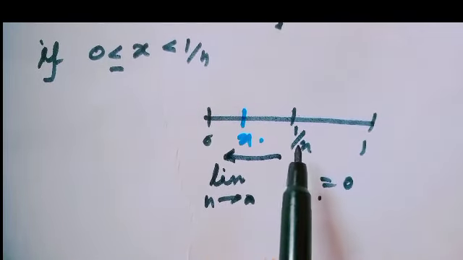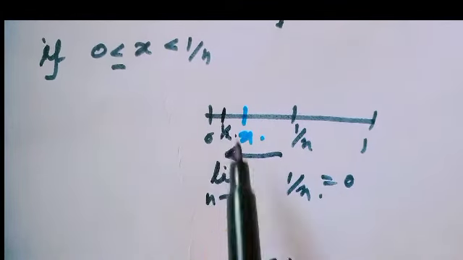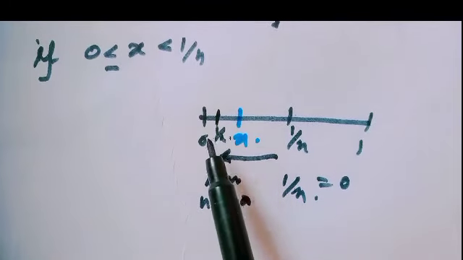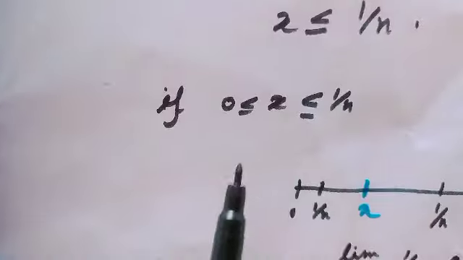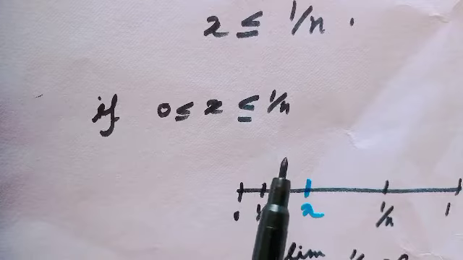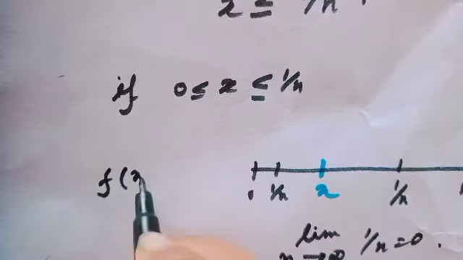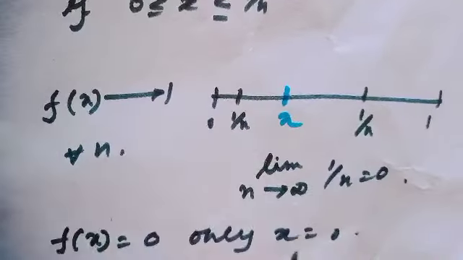Consider 1 over n lies here. And here notice x is still bigger than 1 over n. So in the interval 0 less than or equal to x less than or equal to 1 over n, f(x) still converges to 1 for all n.